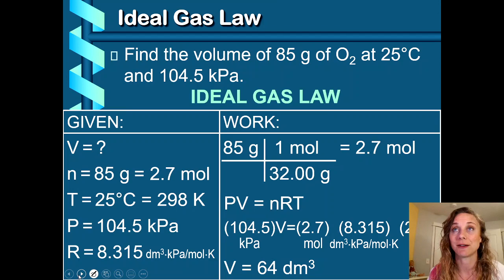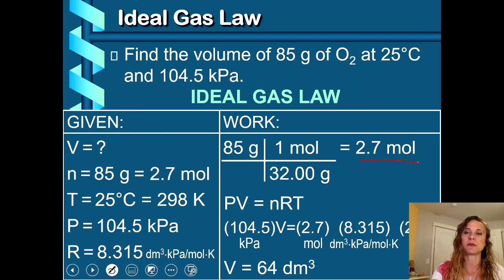Well, here it is all typed out and nice and orderly. So they show the conversion here, PV = nRT. Maybe you can see that the K is on the bottom, so it'll cancel out the K on top. Moles here, moles there, cancels that. kPa, you would divide each side by 104.5 kPa. And you get 64 decimeters cubed. Yeah, nobody uses decimeters cubed. Who does that?